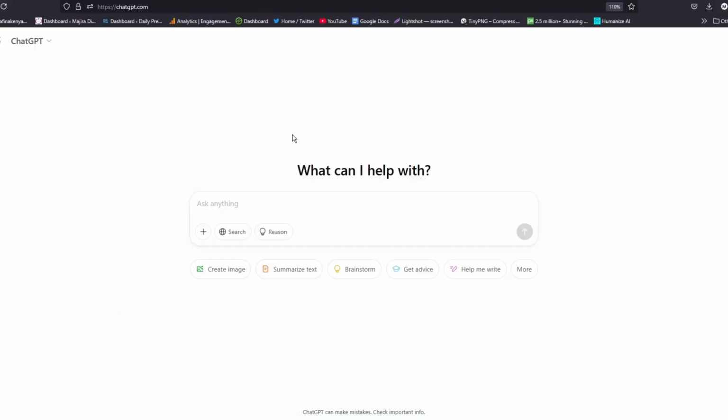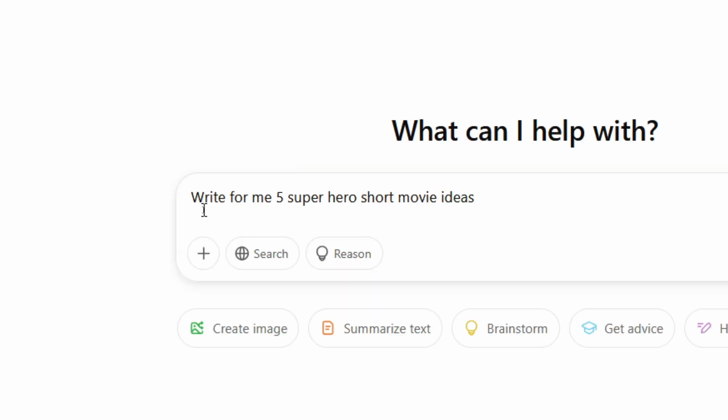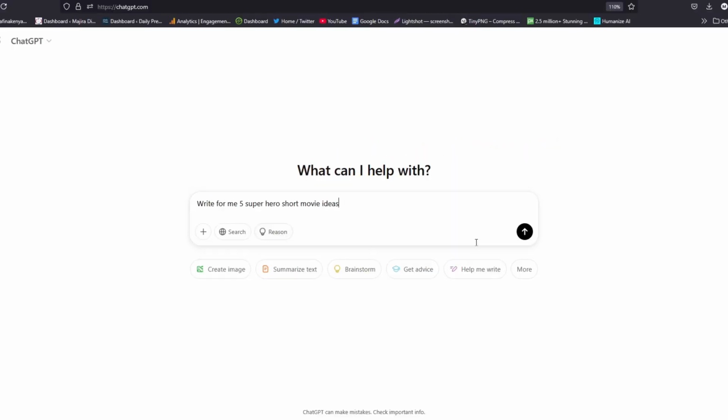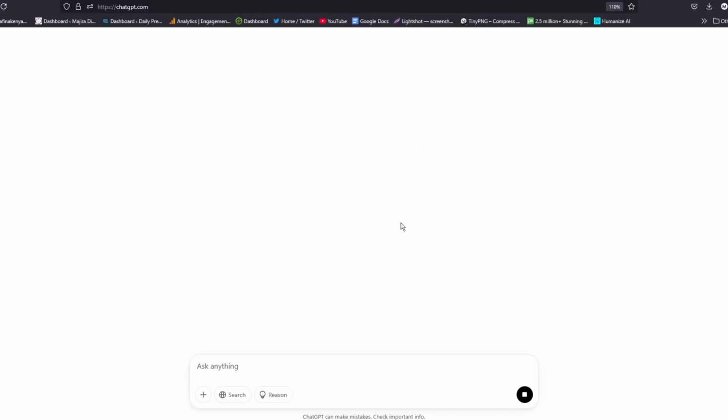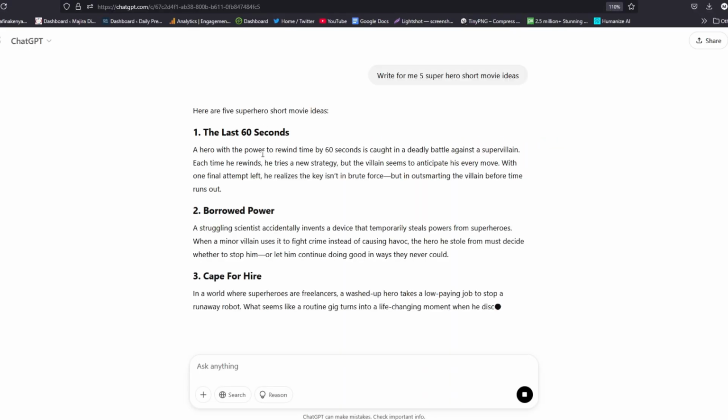Now to start, we are going to use ChatGPT to get the description of our superhero character, then get prompts for us to create images, and then turn those images into video clips that we shall use to make an interesting superhero movie or video as you have seen. You don't have to know everything. All you need is to have an idea. For instance, I'm going to ask ChatGPT to give us 5 superhero short movie ideas, and ChatGPT will go ahead and do that for us. So let's see what ChatGPT will give us.